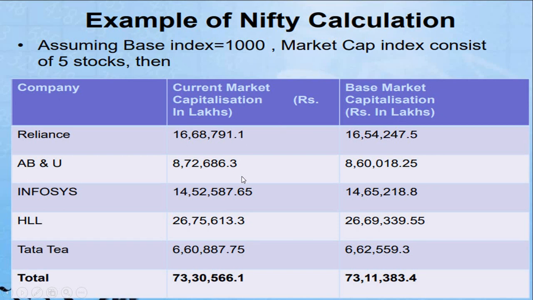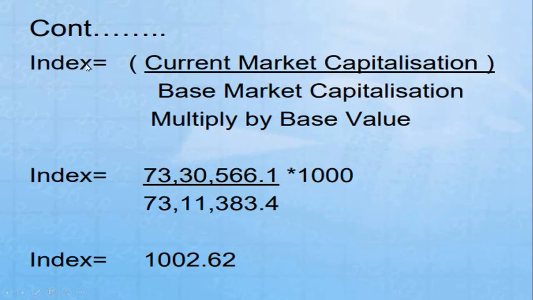This is the current market capitalization and this is the base market capitalization. The total amount we have written here is 73 lakh 30,566, which is the current market capitalization, and 73 lakh 11,383, which is the base market capitalization. How do we find the index? Nifty index is equal to current market capitalization divided by base market capitalization multiplied by base value.